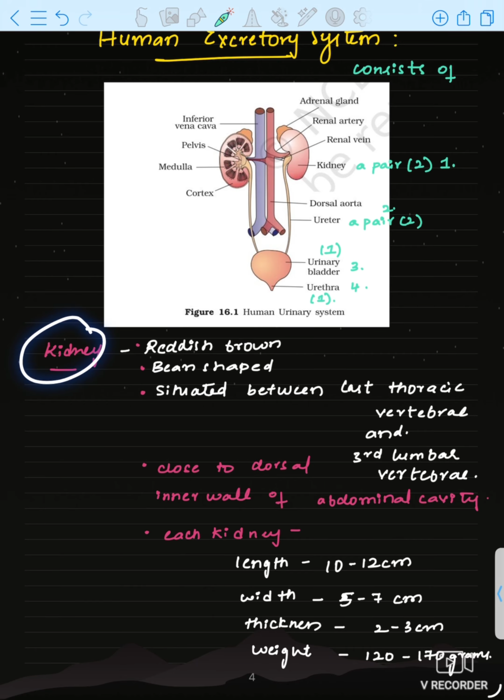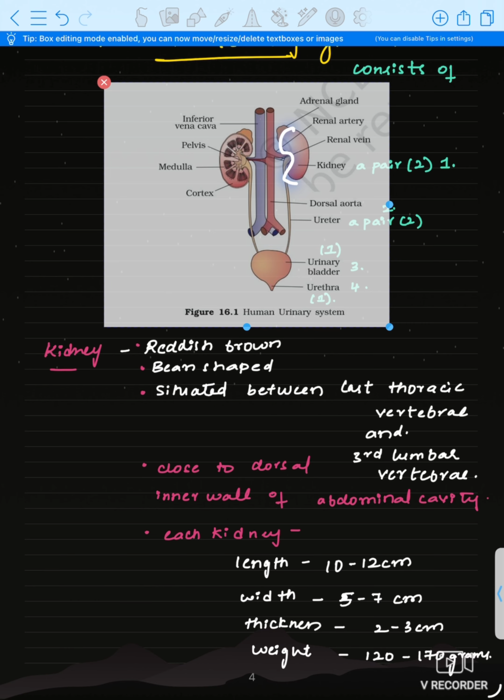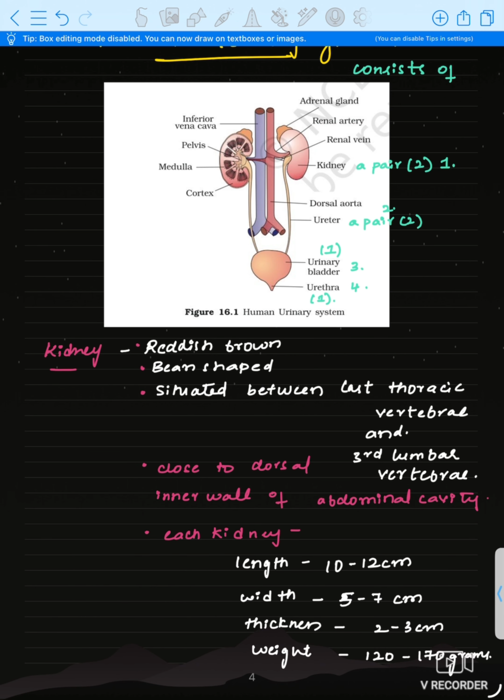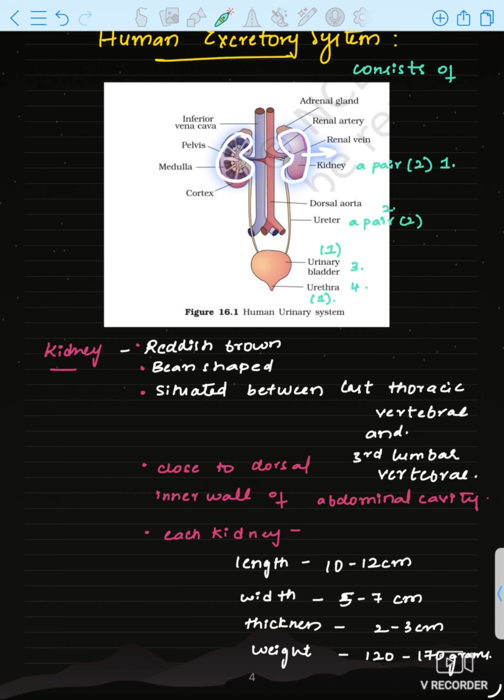Now let us discuss the kidney. Kidney, you can see here, is reddish brown in color and it is bean shaped. Have you seen beans? Beans will also be in this shape only. So it is reddish brown and bean shaped, and it is situated between the last thoracic vertebra and the third lumbar vertebra.